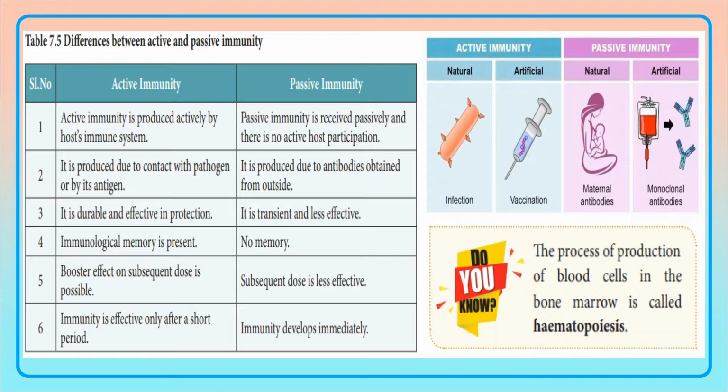They are injected into the individual's body, and so the active immunity is durable. It lasts long and it is effective in protection. It protects the individual to a greater extent, whereas the passive immunity is transient, meaning temporary. It depends on the individual who receives it, and it is less effective.